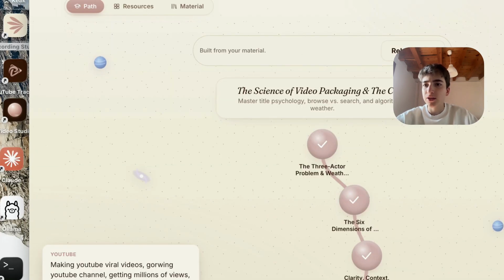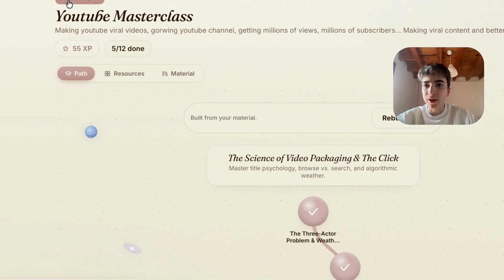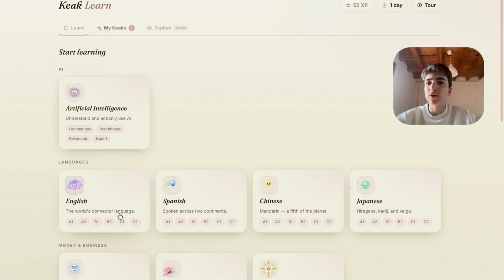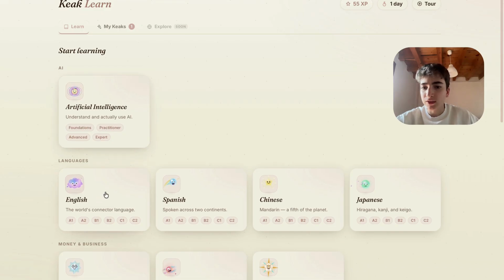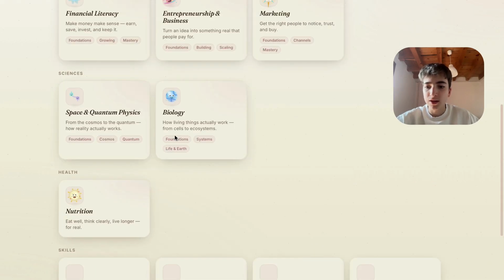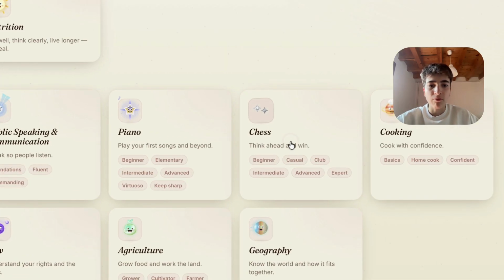It's this learn section in here. For example, I have this one already created that it's called YouTube Masterclass. But let's talk about first the ones that appear by default. Like in here in the learn section, you can choose artificial intelligence, English, languages, money, science, health. Also skills like piano or chess, you can play with it.